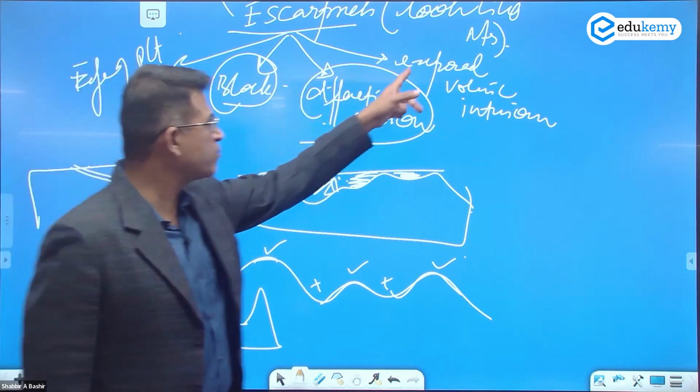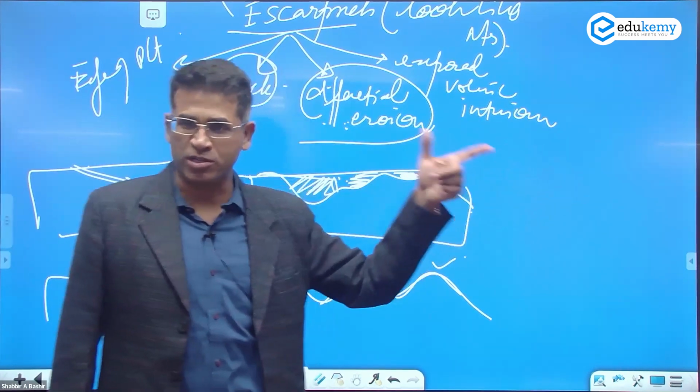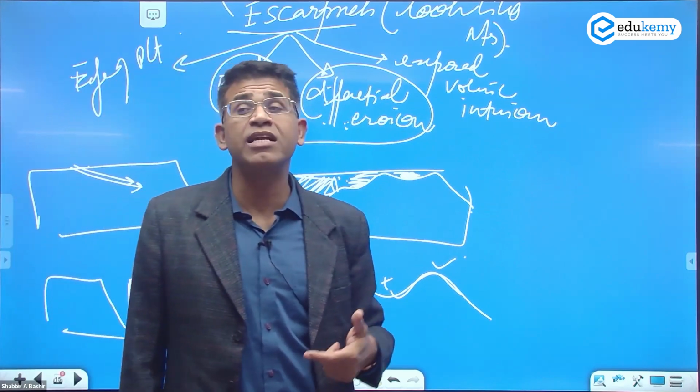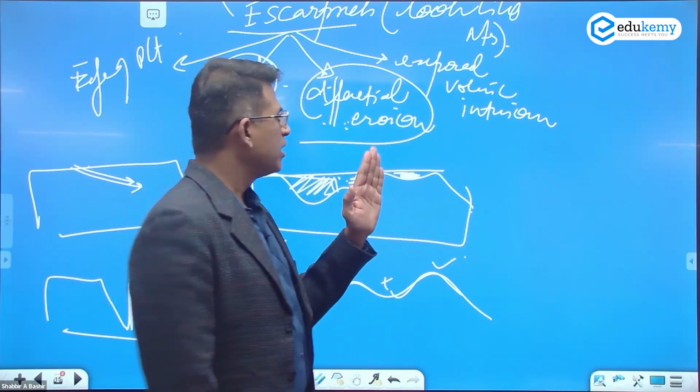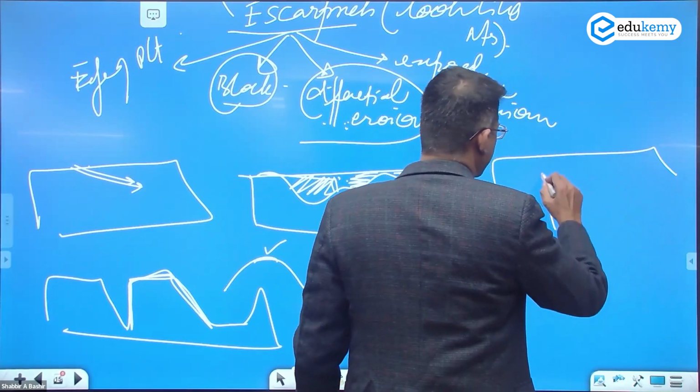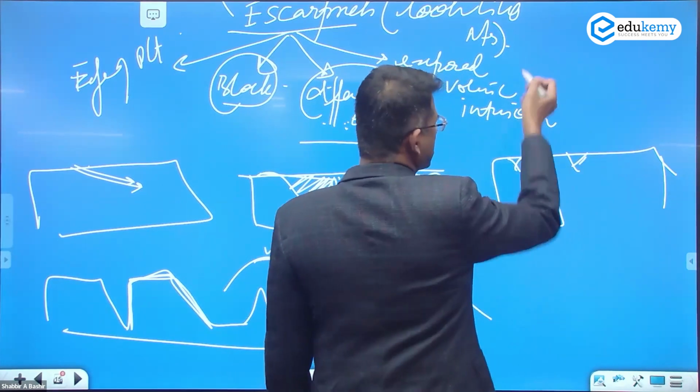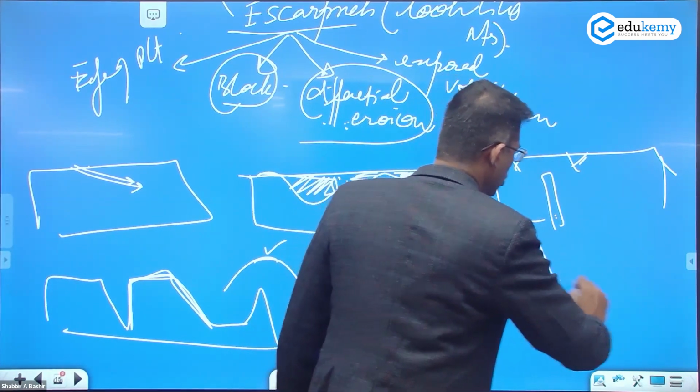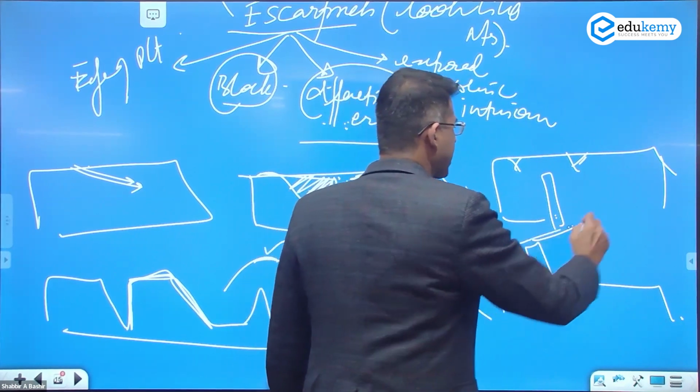Escarpments can also be exposed volcanic intrusions. Remember we talked about sills and dikes? Sometimes this is a dike. Then erosion has happened and the dike has got exposed. This is an exposed feature here. The dike has come out.